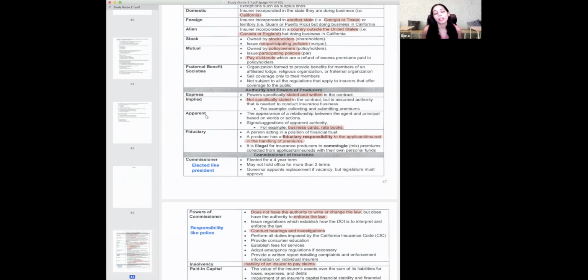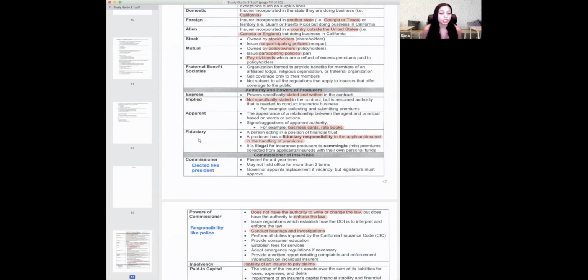Apparent is the relation that you have with the company that you're working with. The easiest thing that you'll see is business cards. When you have the business card, you have the logo of the company that person works for, and in the middle is the name of the person, a number to contact them at, and the position that they hold at that company. So apparent examples are business cards and rate books.